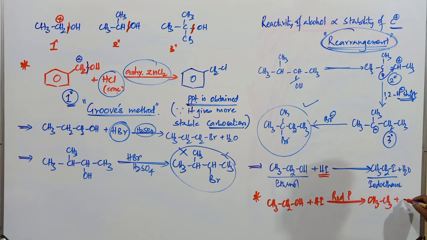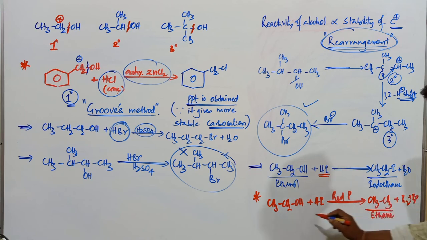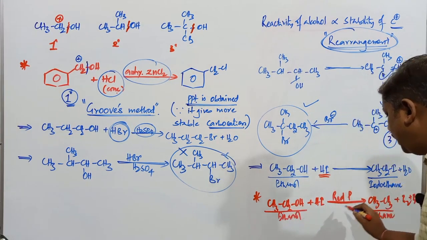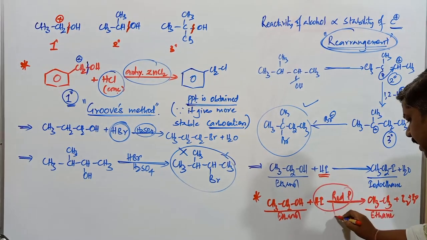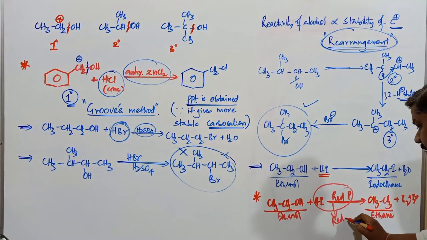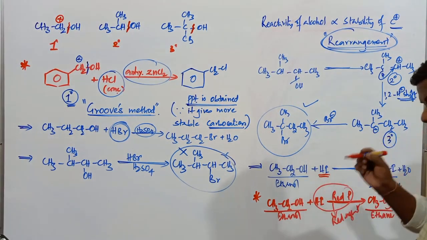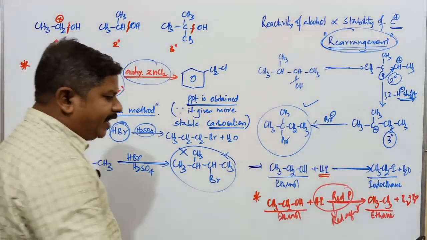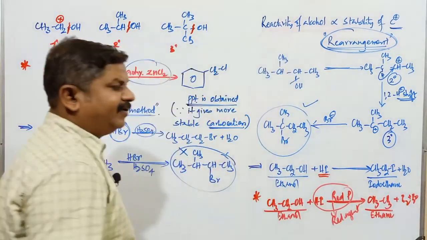CH3CH3 plus I2 plus H2O. Formation of an alkane, that is ethane, takes place when ethanol is treated with HI and red phosphorus. This mixture acts as the strongest reducing agent. Because of the reducing property of hydrogen iodide and red phosphorus, formation of an alkane takes place.